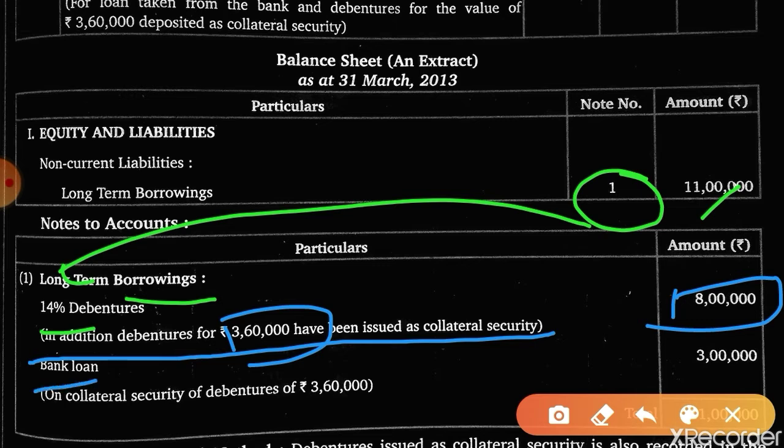And this is the bank loan. Again, a footnote is given on collateral security of debenture 3,60,000. This is termed as a footnote. This is the presentation in the balance sheet of only long term borrowings.